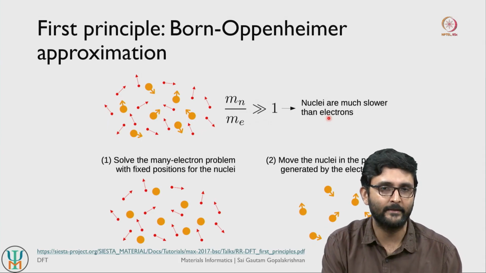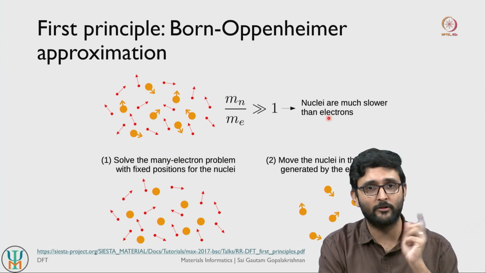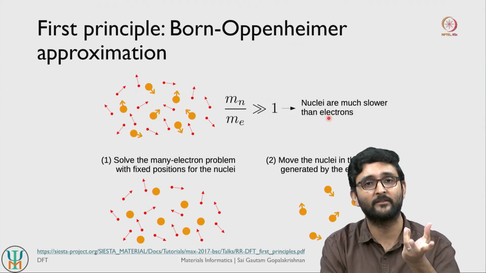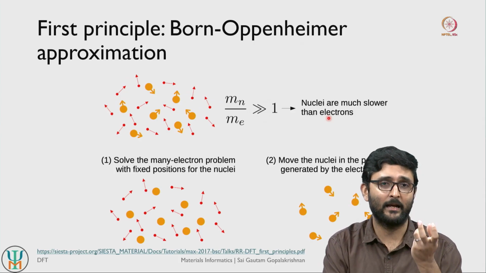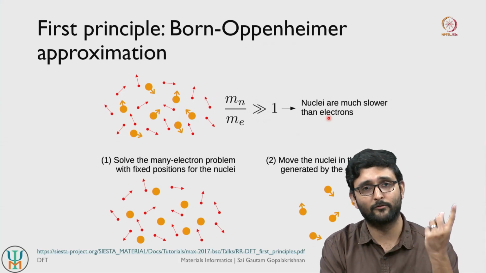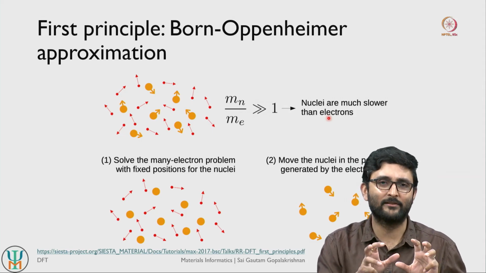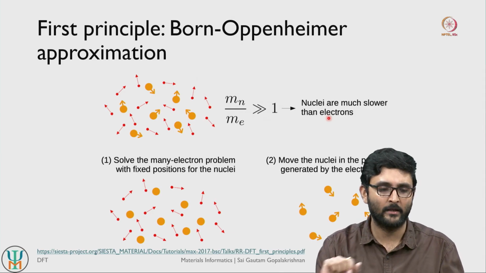It's not that the sun is not moving, but the relative motion of the planets around the sun is much more rapid compared to the motion of the sun itself. So we could treat the nuclei in our system as stationary objects, and the electrons to go around the nuclei. This can help us make the Schrodinger equation a little less complicated.